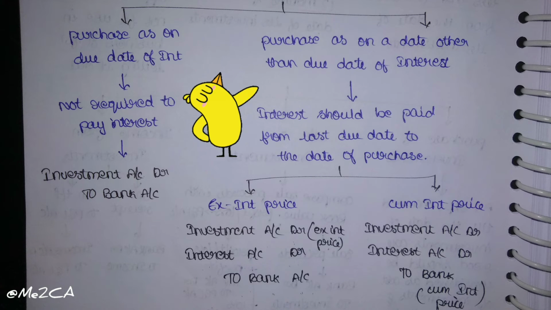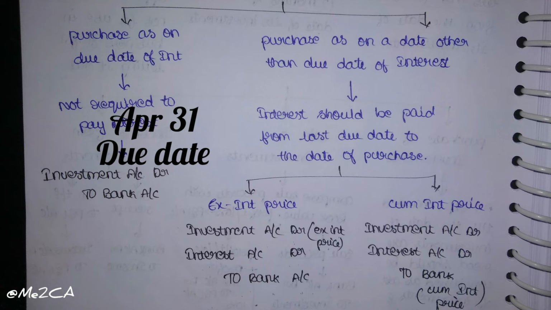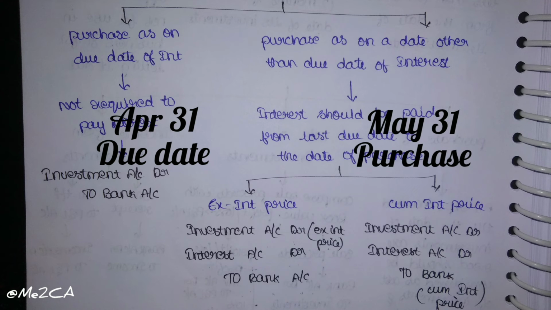In the second case, if we purchase those fixed income bearing securities on a date other than due date of interest, then interest should be paid from last due date to the date of purchase. For example, just assume April 31st is the due date. We purchase investment on May 31st.